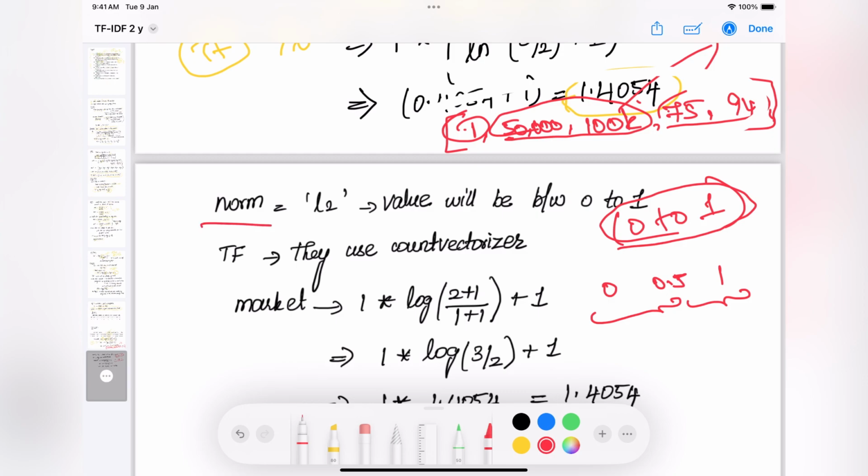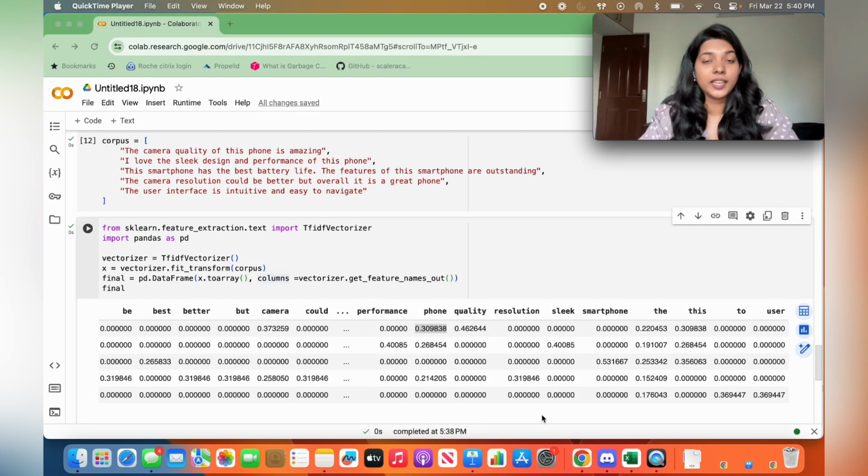So scikit-learn by default uses L2 normalization. Again, we can switch it. If you don't want to apply any normalization, you can set it that way, and if you want to apply L1 normalization, you can change this value to L1. So you can modify it and try out different values, but if you don't specify anything, then by default scikit-learn will apply L2 normalization. Okay, and that's all about the theoretical part.